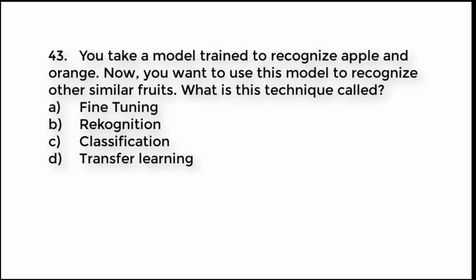Question number 43. You take a model trained to recognize apple and orange. Now, you want to use this model to recognize other similar fruits. What is this technique called? A. Fine-tuning. B. Recognition. C. Classification. D. Transfer learning. Try to guess the right answer. And the right answer is option D. Transfer learning.